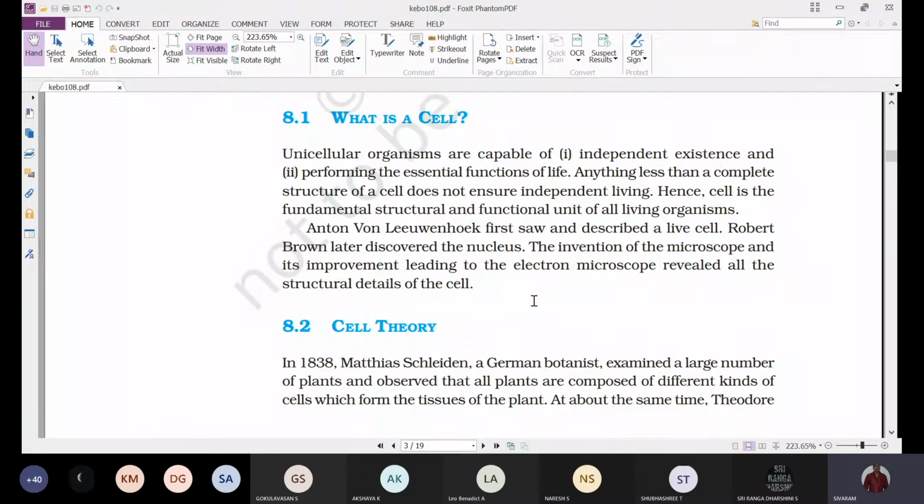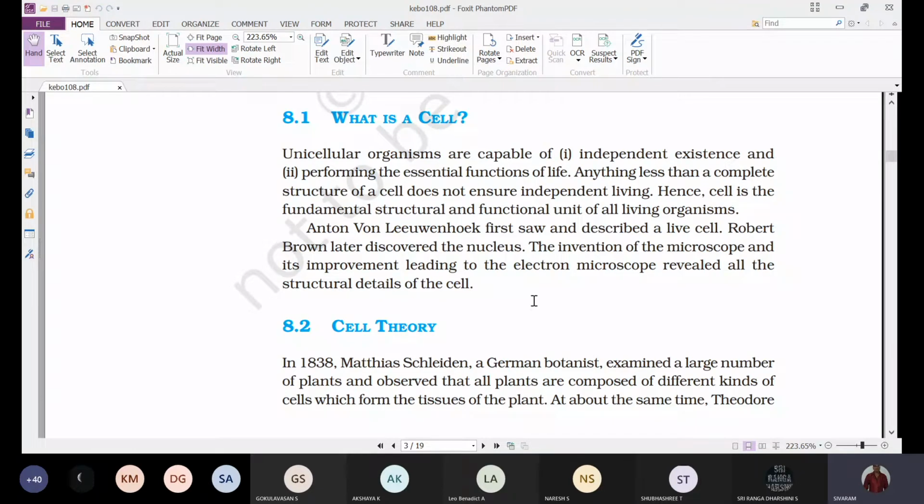So unicellular organisms are capable of independent existence and performing the essential functions of life. Next, anything less than a complete structure of a cell does not ensure independent living.